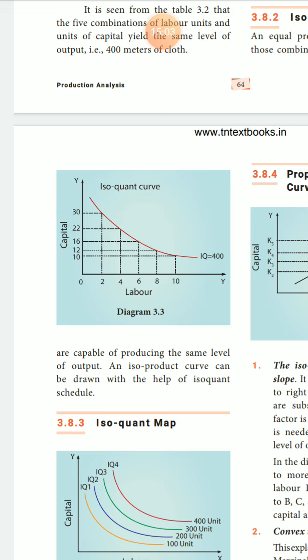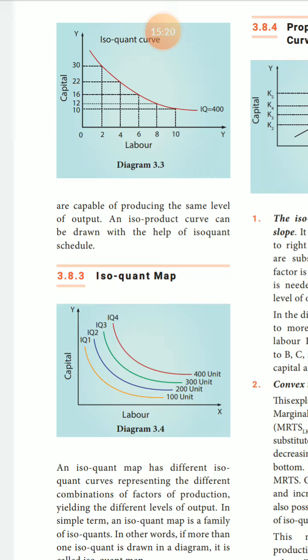Next one, the isoquant map. The isoquant map has different isoquant curves representing the different combinations of production function yielding different levels of output. The combination of factors of production yields different levels, so the output is at different levels. Input is different, so automatically output is different. In simple terms, an isoquant map is a family of isoquants.